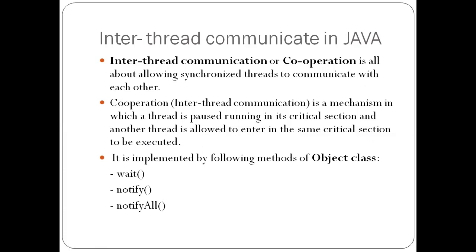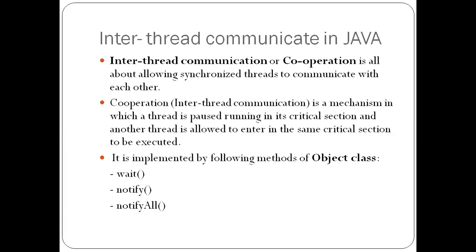Yesterday, in the thread life cycle, we discussed a few of those methods. Today we will discuss those methods and their usage with the help of the producer consumer model. Here I have those methods with me. The first method is wait, the second one is notify, and the third one is notifyAll. This notifyAll we require when we have more than two threads present. Right now, for understanding purposes, I'll have only two threads requiring a common resource.